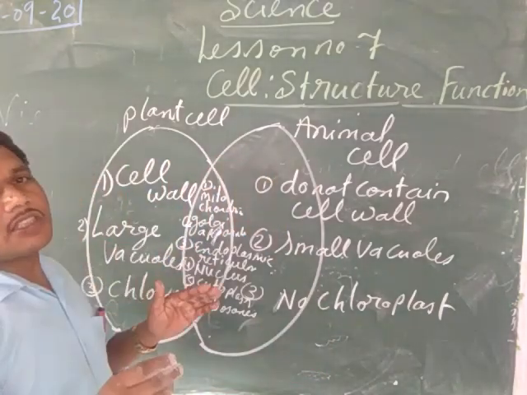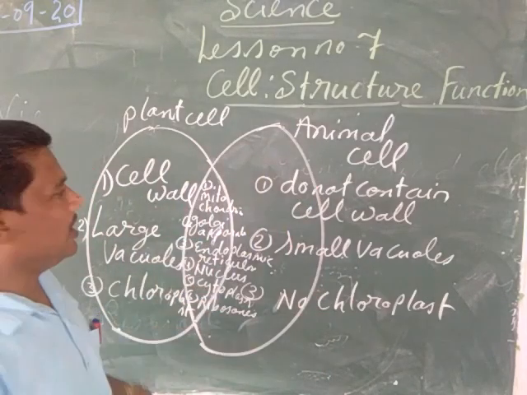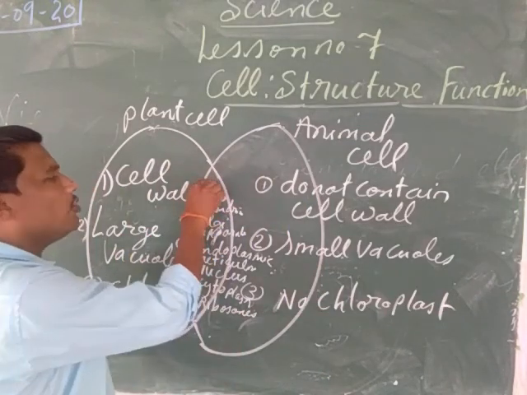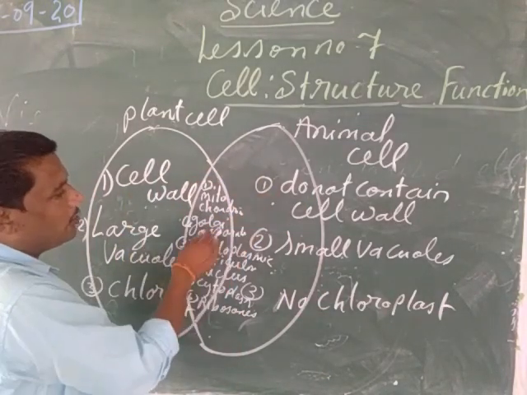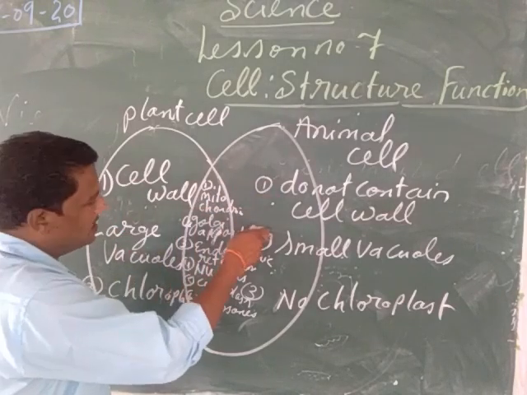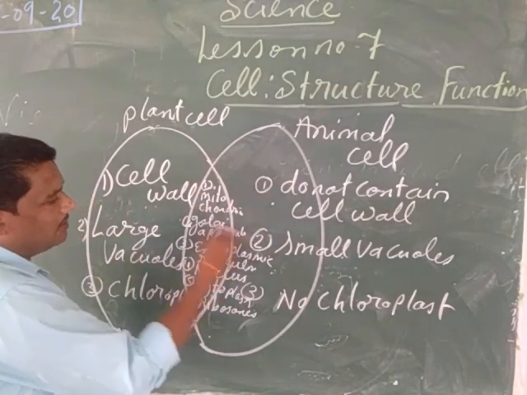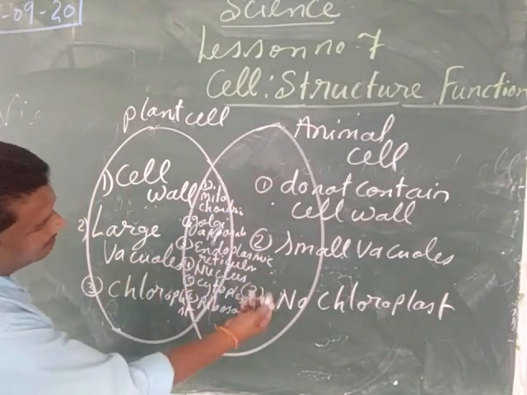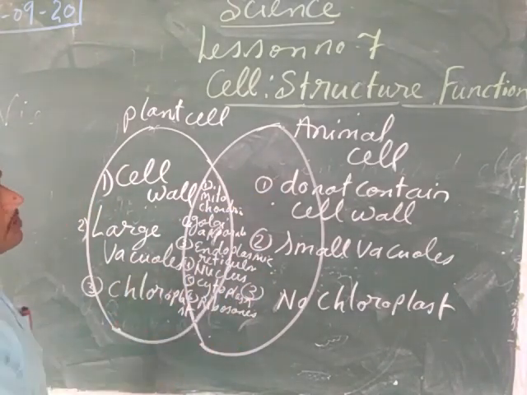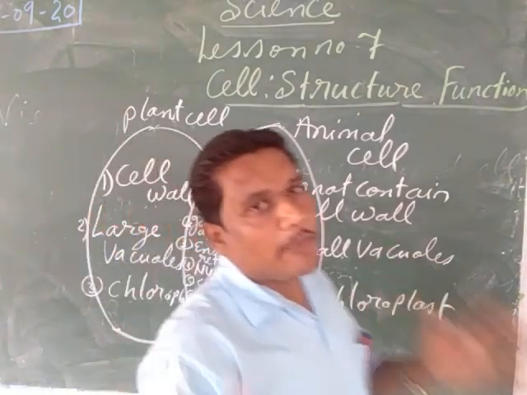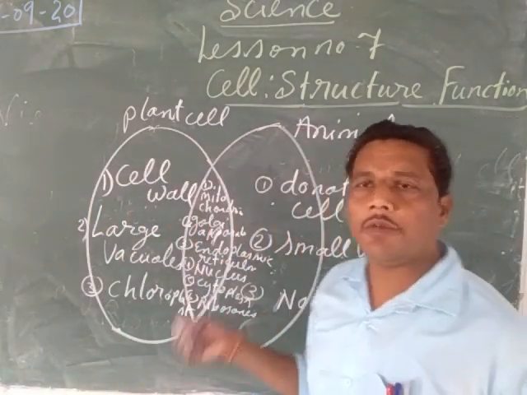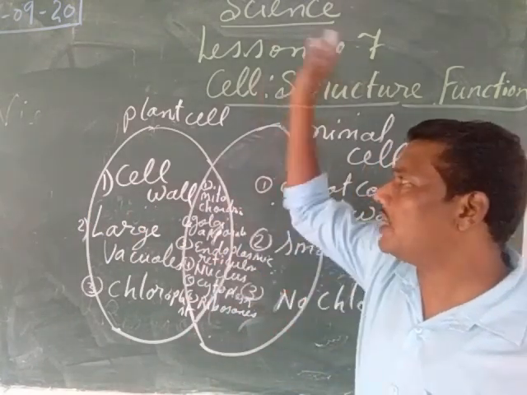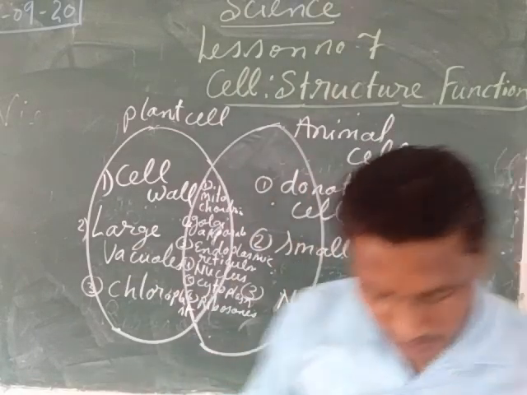Now let us see the basic structures which are present in both plant and animal cell. The basic structures present in both plant and animals are the mitochondria, which is there in the plant cell as well as in the animal cell. Golgi apparatus is there in the plant cell as well as the animal cell. Endoplasmic reticulum is there in the plant cell as well as the animal cell. Nucleus is there in the plant cell as well as the animal cell. Cytoplasm is there in the plant cell as well as the animal cell, and the ribosome is there in the plant cell and the animal cell. So some basic structures are present in the plant cell and the animal cell, and some special structures are present only in the plant cell, not in the animal cell.